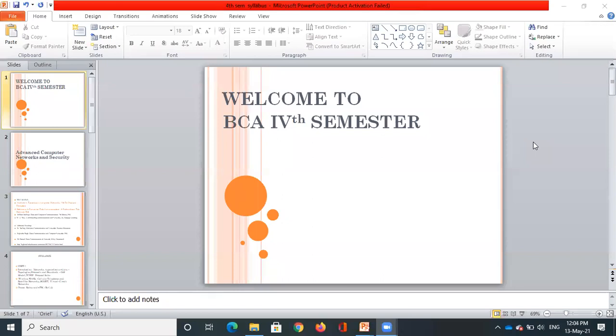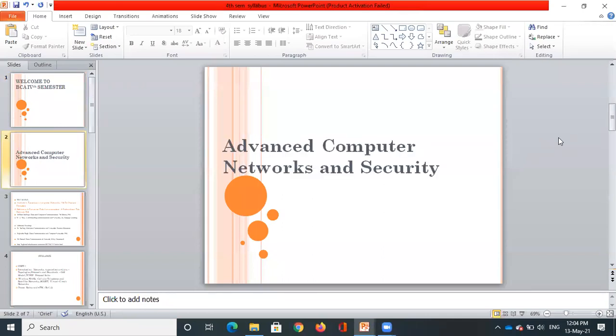And coming to the subject, I'm going to handle advanced computer networks and security. So in today's class, we'll be discussing the syllabus part in brief, and then I will be starting with the first unit straight away.